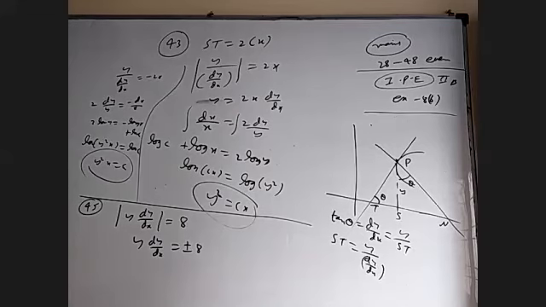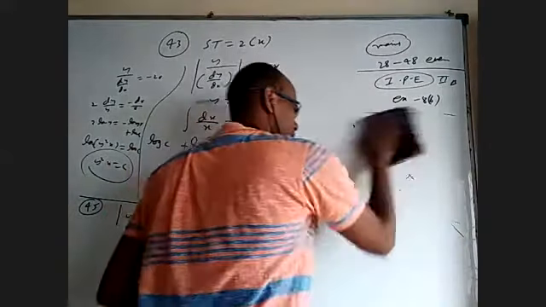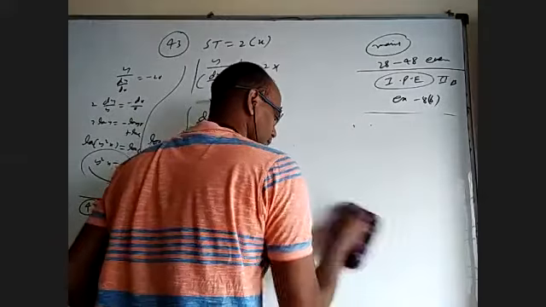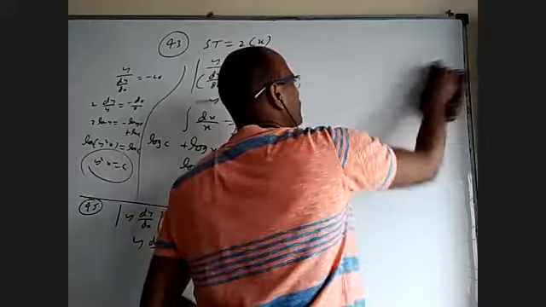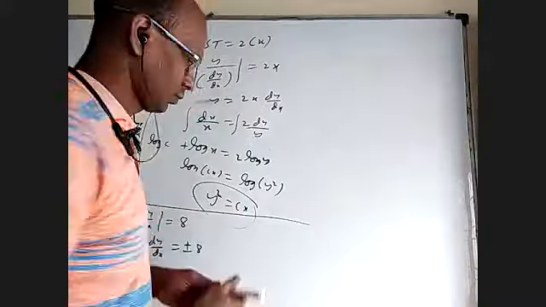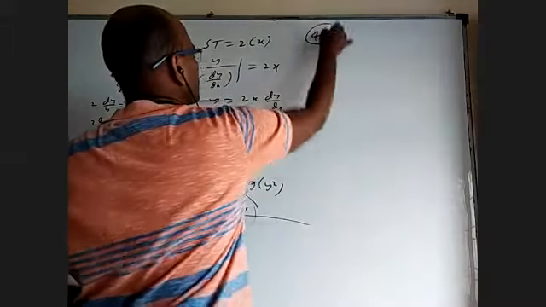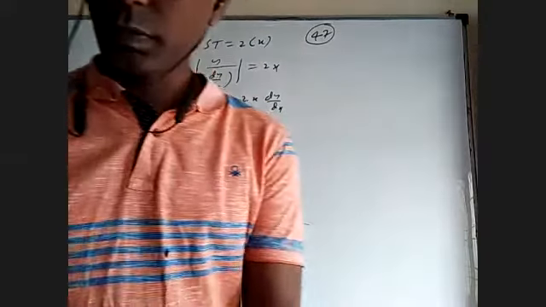Okay, why not finish 47 also so that we'll be done with this topic, that is this method. Okay, 47 is simple, variables separable like this.